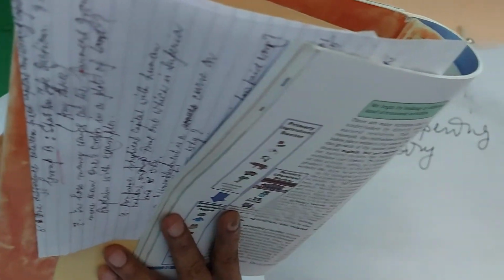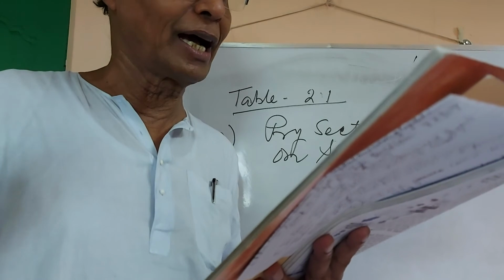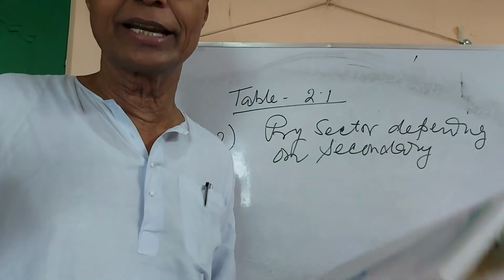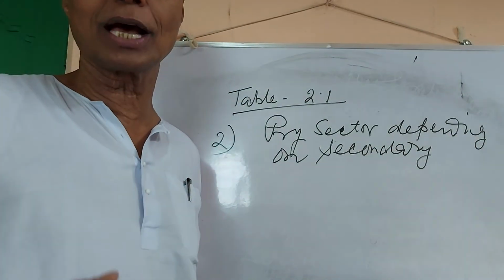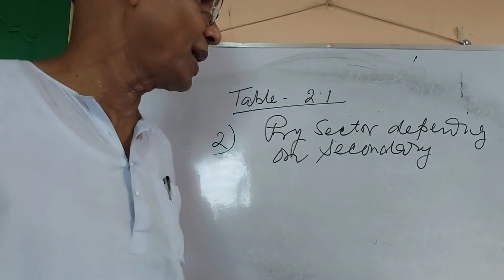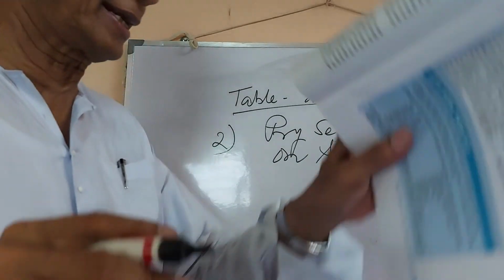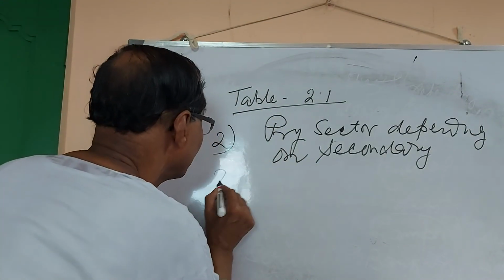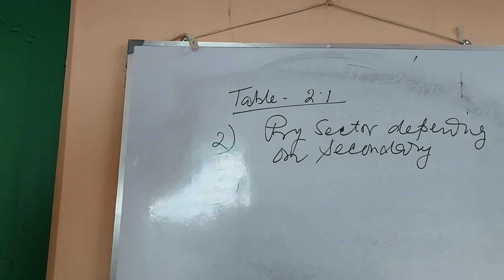Cotton cultivation: if the cotton textile industry does not buy cotton from Indian producers, the producers will suffer. So here the primary sector is depending on the secondary sector. Okay. Now number three. Let me pass on to the last video.